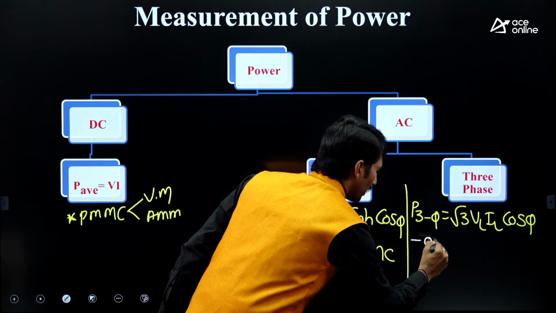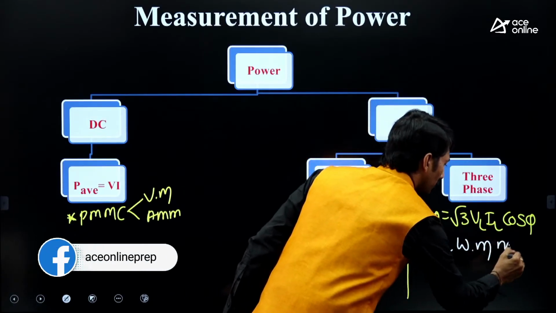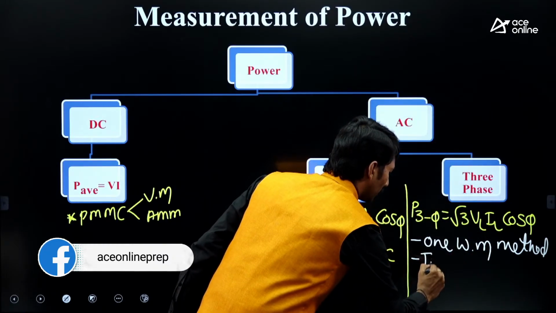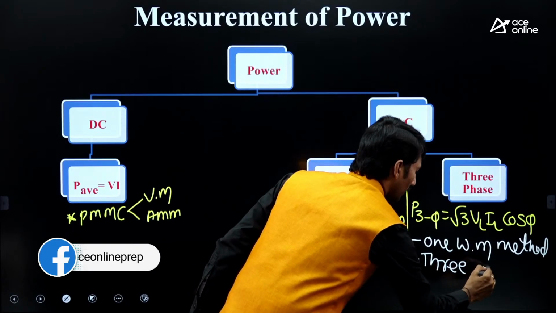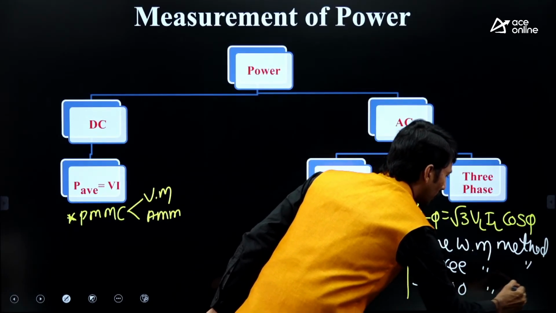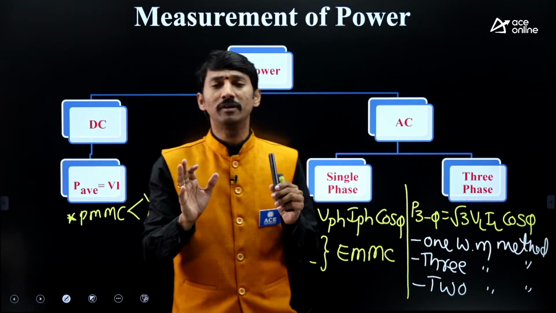First method is the 1 wattmeter method, right? And the 3 wattmeter method, and the 2 wattmeter method. So these are the total methods available. This is a simple introduction regarding measurement of power.